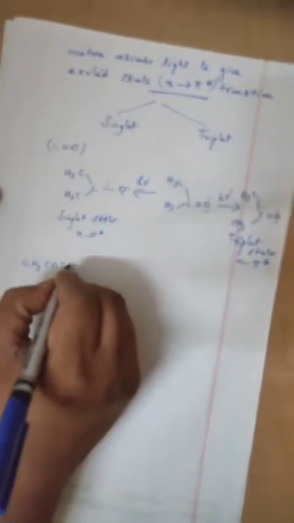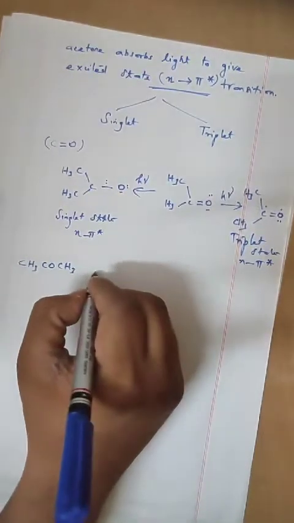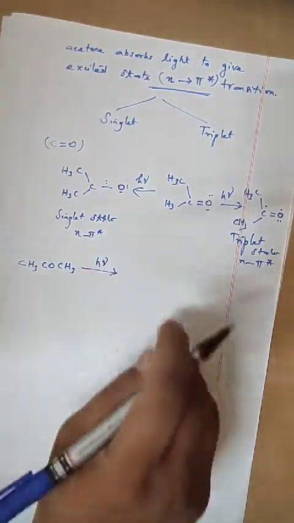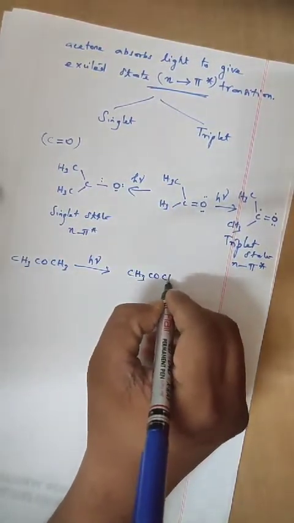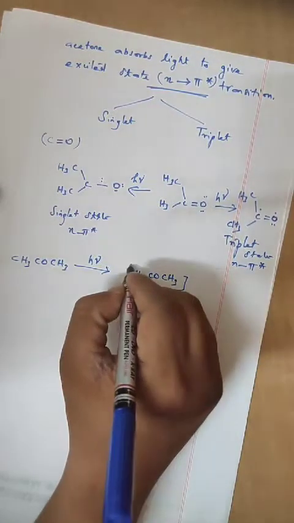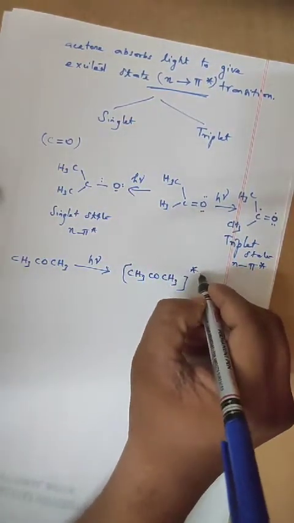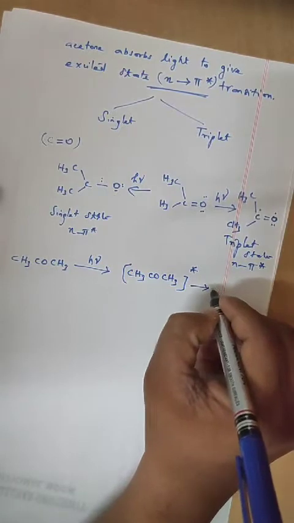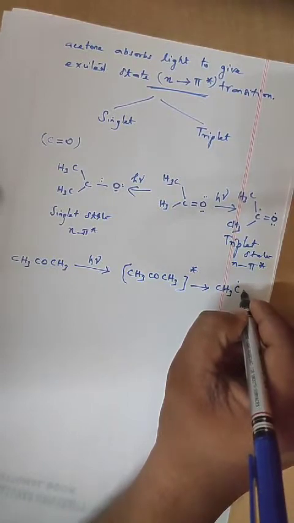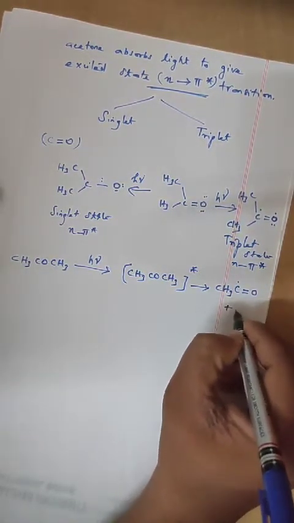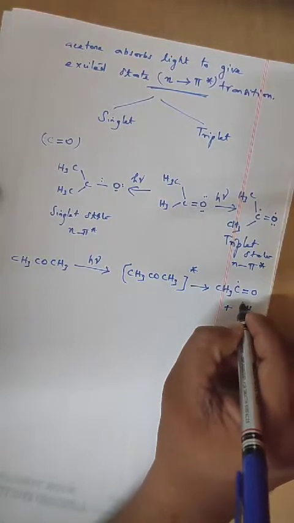Now look at another example, very simple. CH3 CO CH3 under the photochemical reaction forms CH3 CO CH3 in the excited state, which will break into CH3 C radical double bond O plus a free methyl radical.